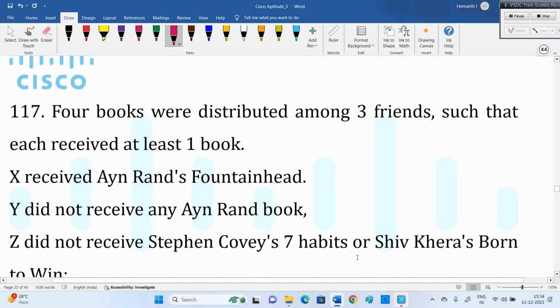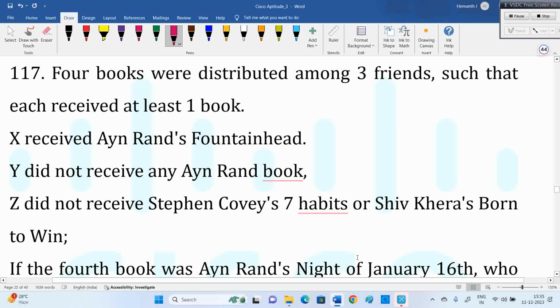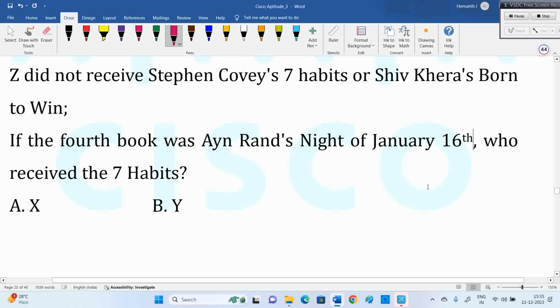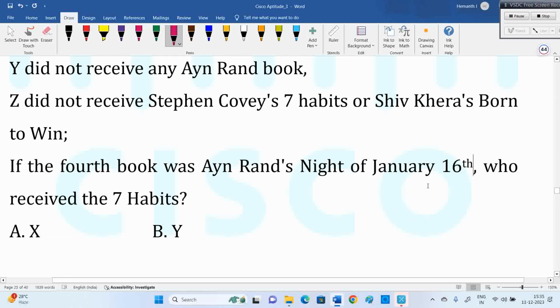So now this is the question. They have given the names also. Ayn Rand's Fountainhead. Other one is okay. Y did not receive any related to Ayn Rand's book. Z did not receive Stephen Covey's 7 Habits. Shiv Khera's Born to Win. Ayn Rand's Night of January 16th. Who will receive that? Is it X, Y, Z? Cannot be determined. What should be the answer?